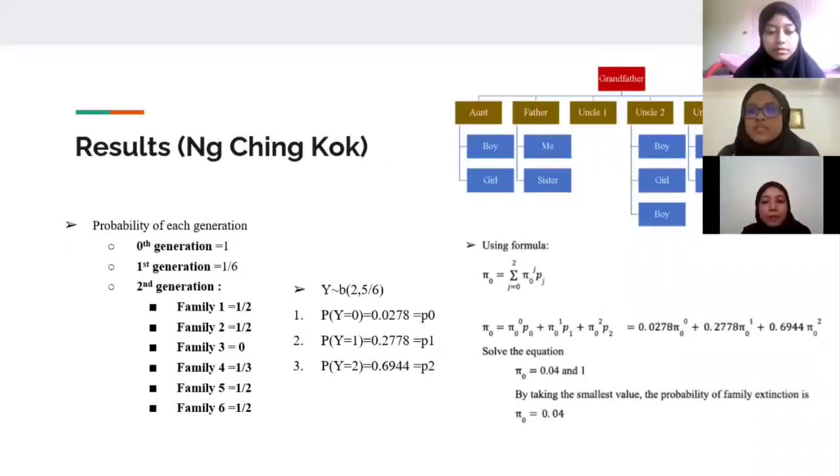For Ng Chinko's family, the 0 generation is equal to 1, the first generation is 1/6, and the second generation is calculated the same as for Zuhairi's family. Then we calculate the binomial probabilities P0, P1, and P2 using the binomial formula, substitute them into the extinction theorem, and get P0 equal to 0.04, which is the probability of family extinction for Ng Chinko's family.